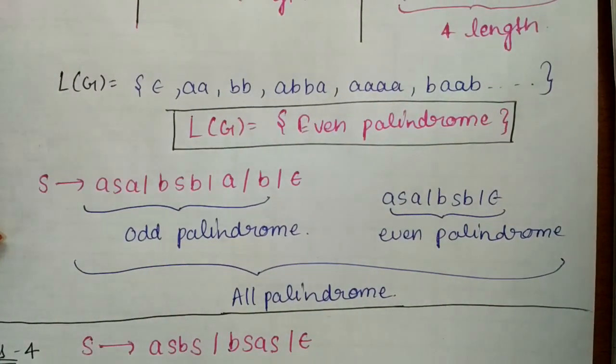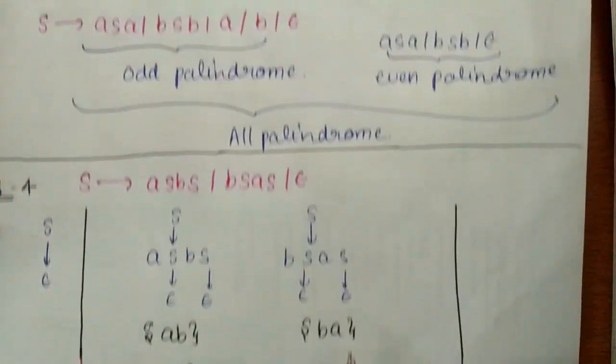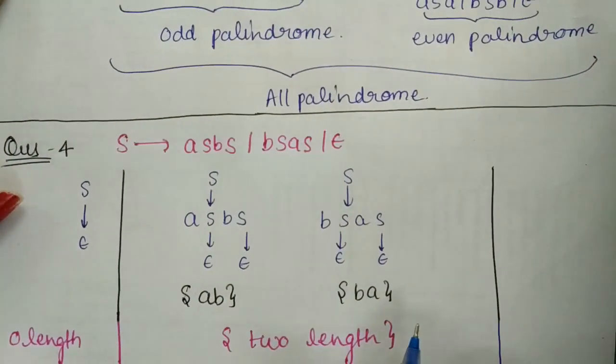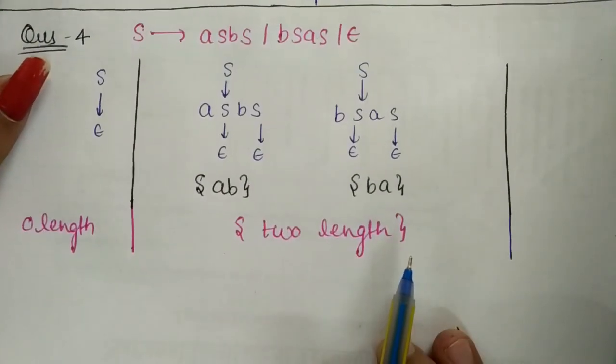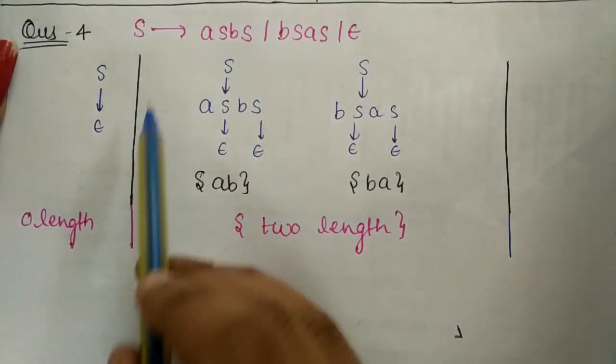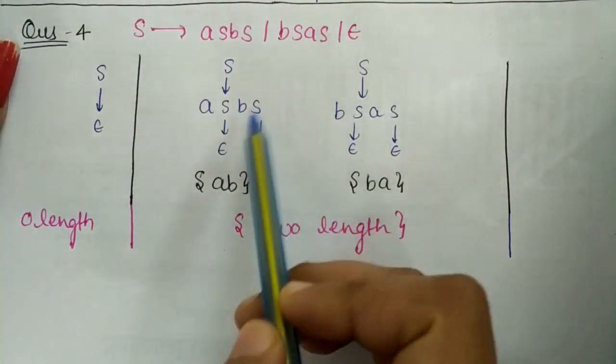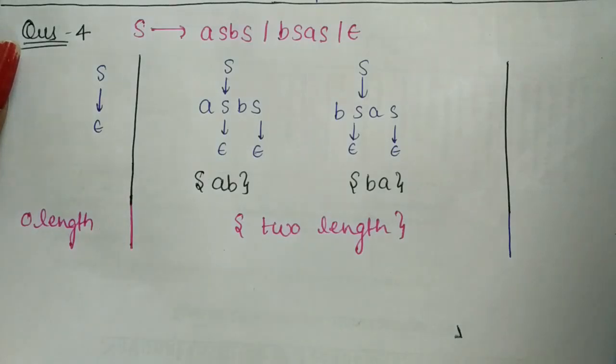Okay, you can clearly visualize this. Now if we have this problem, okay, now coming to the next problem. If we have this problem, first of all generate the strings: generate the minimum string, then one length, then two length, then three length. Okay, and then at last analyze the grammar, that what it is trying to say.